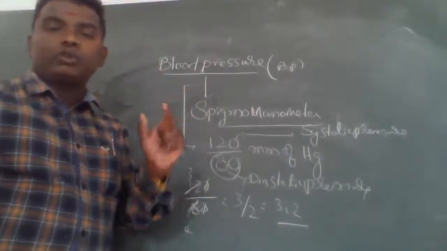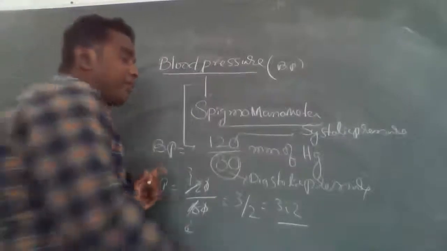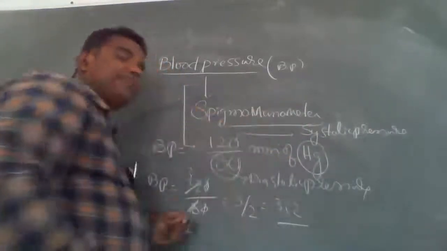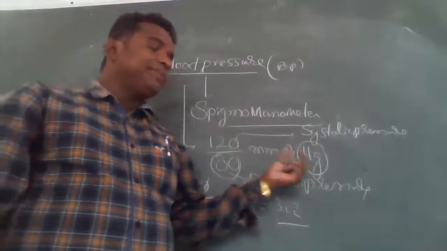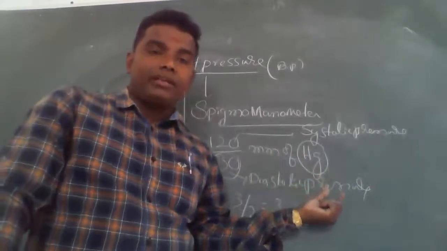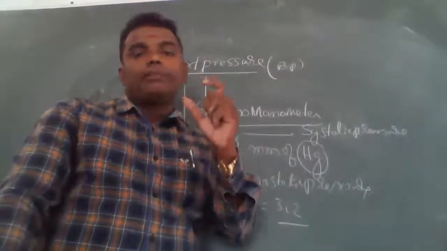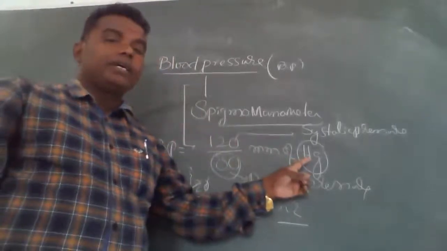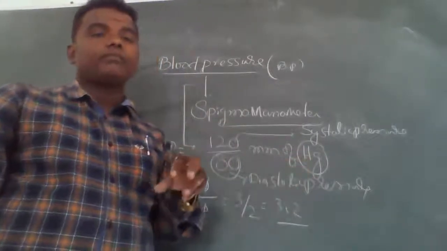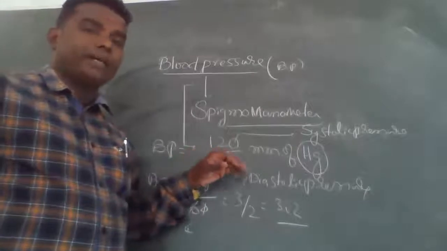The blood pressure should be measured by which element, ma'am? What does Hg mean? Hg means mercury. So, very important: blood pressure should be measured by Hg, that is mercury. Right? So very important thing.